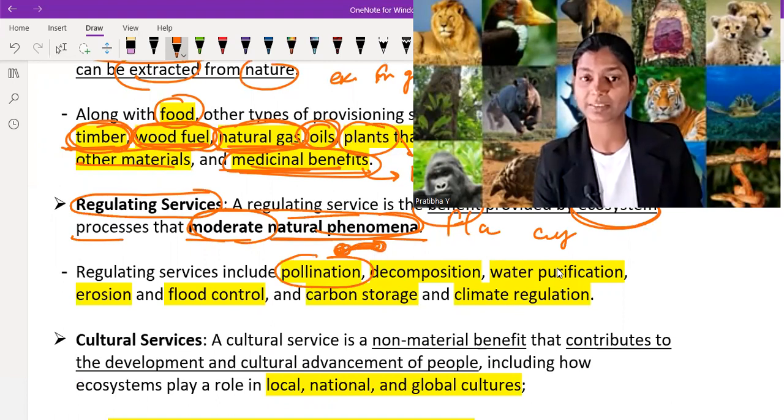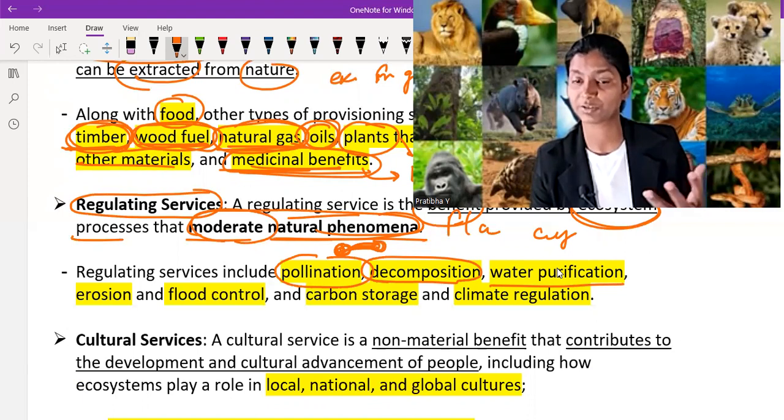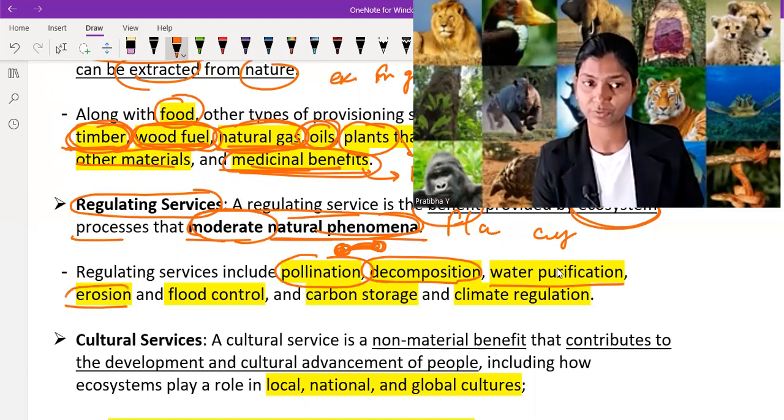So this is a natural phenomenon moderated by the ecosystem itself, like decomposition. Okay, water purification: water is purified by minerals and different herbs found in the earth, in the Himalayas, and in other mountainous regions. Due to erosion, we know that many different landforms are formed, and due to erosion, phosphorus enters into the water cycle, and many times it also benefits us.